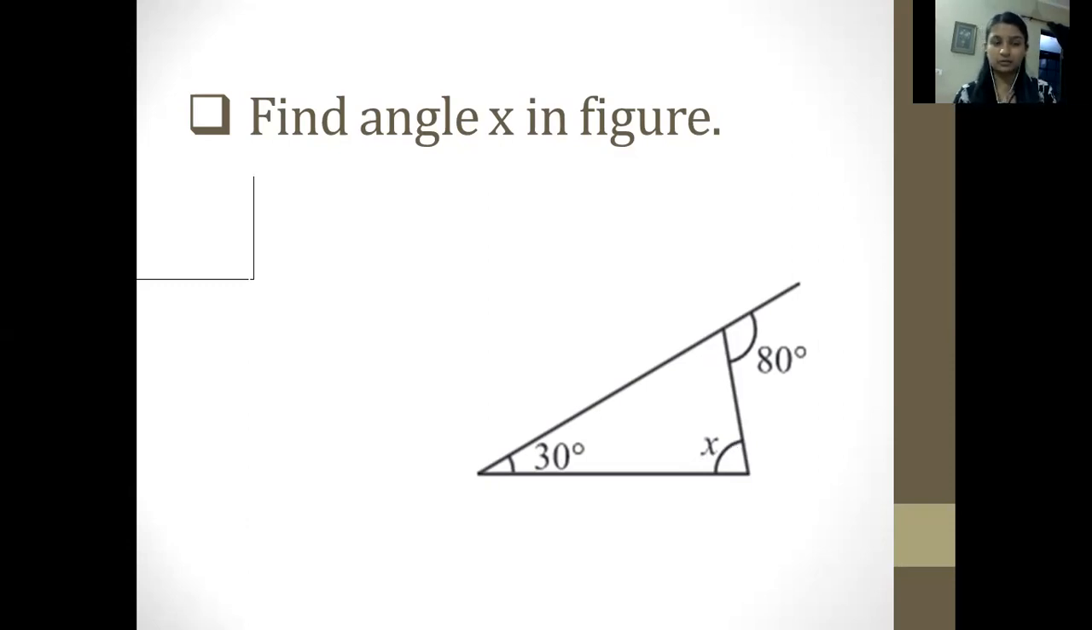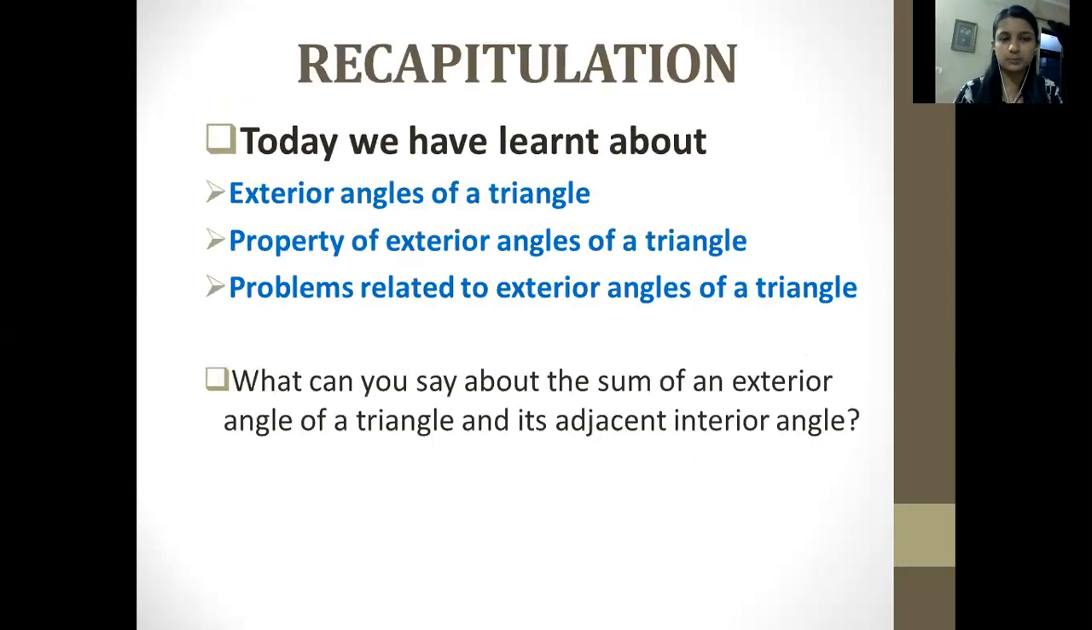If you have solved the answer as 50, you are absolutely correct. Very good. So this is what we have done for today's class. First of all, we discussed the exterior angles, how we can extend a triangle side and make it an exterior angle. Then we have done the property of exterior angle, how we can solve it. Then you are able to solve the questions related to the property, also related to the exterior angles.